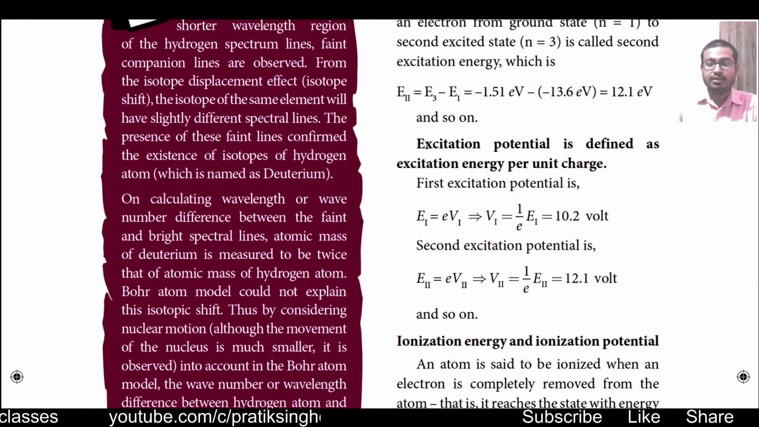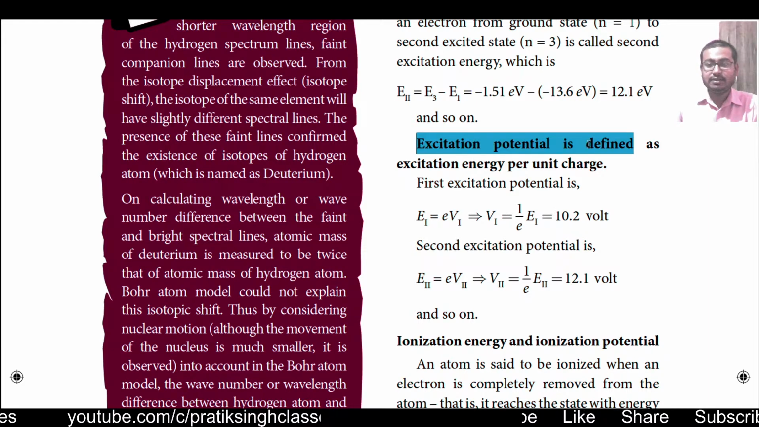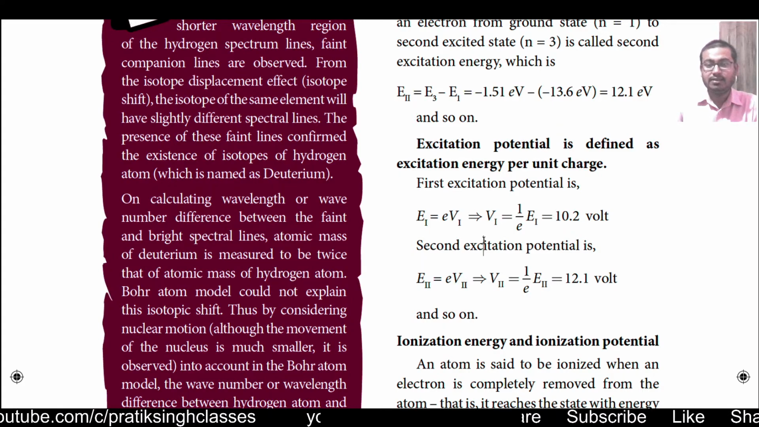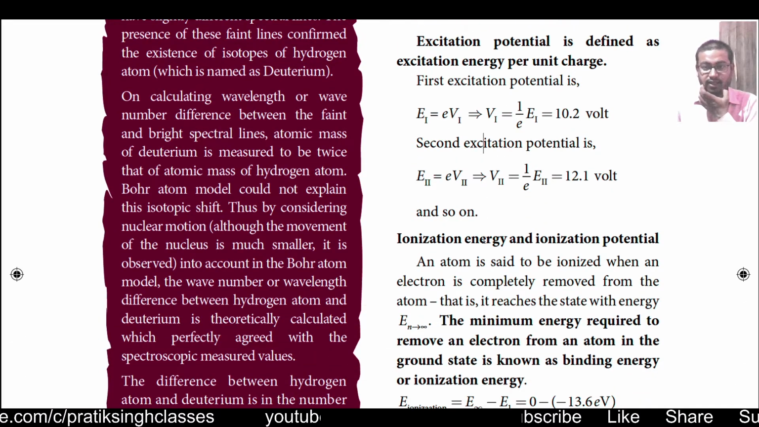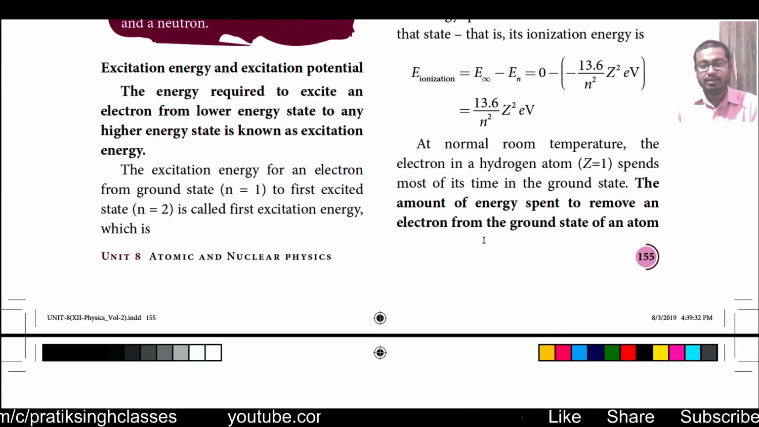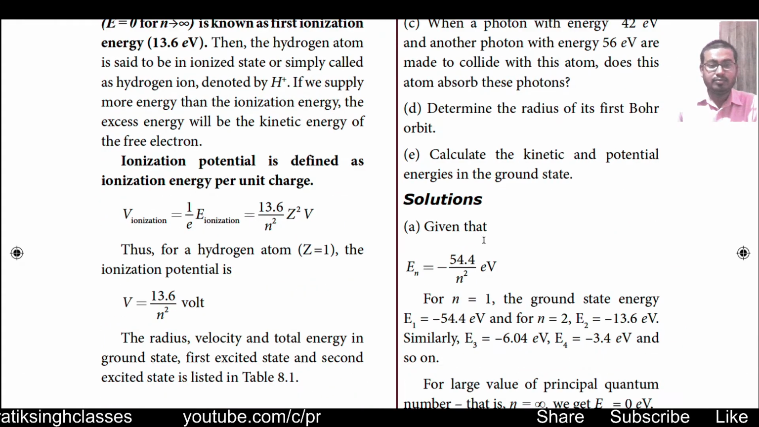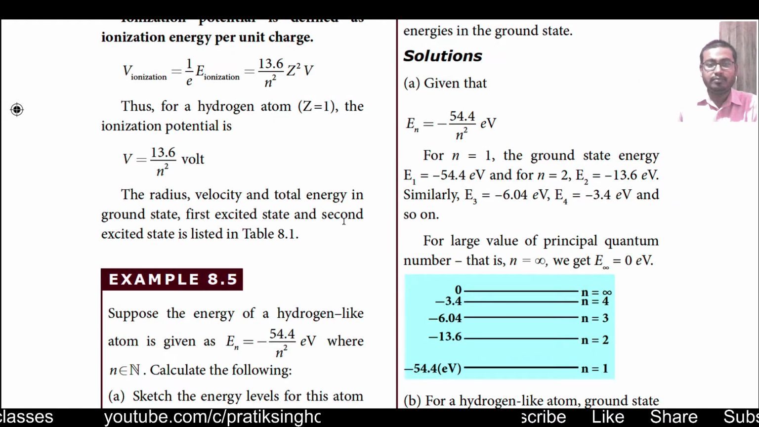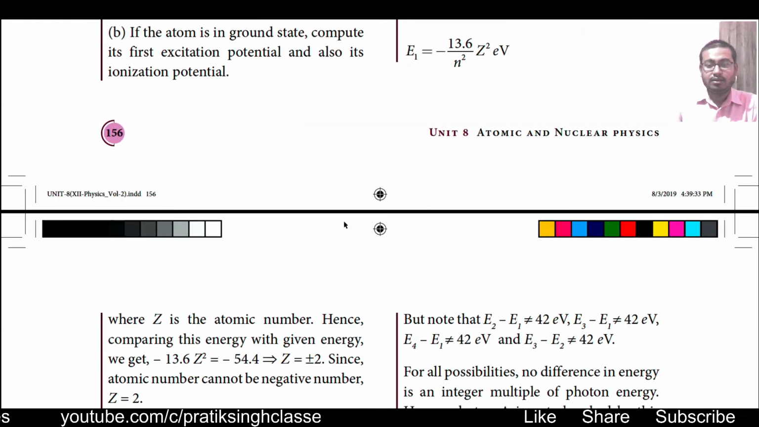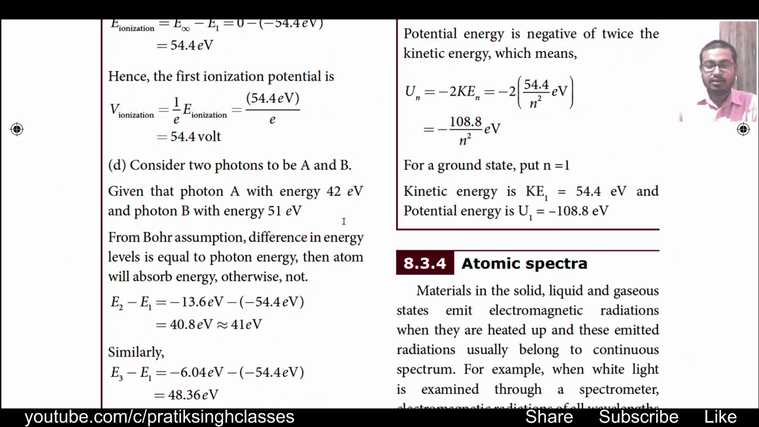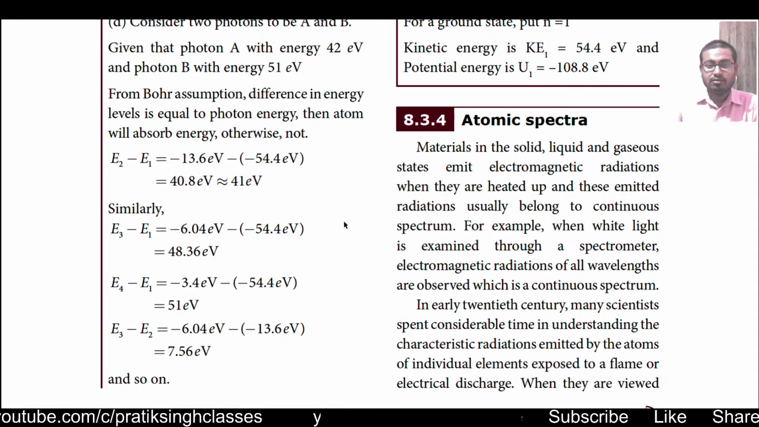Excitation potential is defined. The definition of excitation potential we have seen, that is energy per unit charge. Then we have seen some new topics like ionization potential. These topics have also come in chemistry. Then the next topic is atomic spectra.